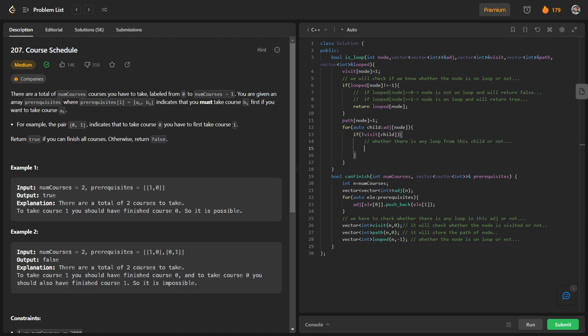So basically we will run this function recursively for the child: isLoop for child, adj, visit, path, and the last one, looped.